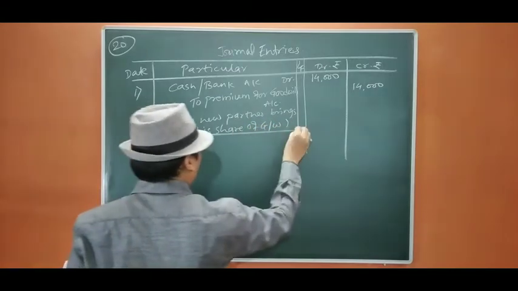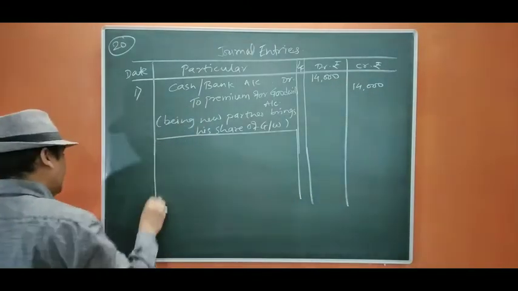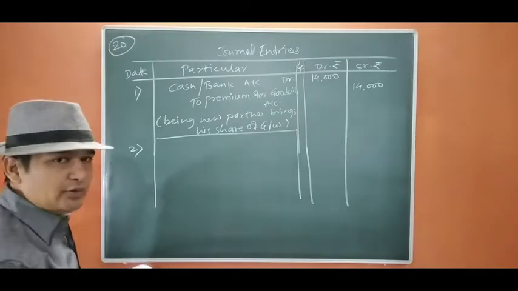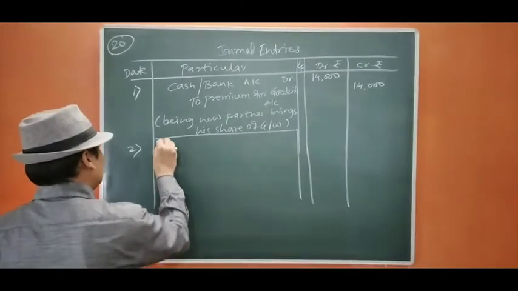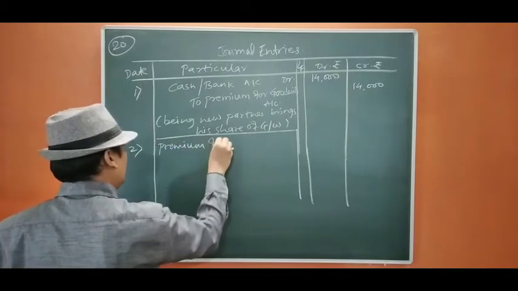Now we are going to distribute this 14,000 in the sacrificing ratio, that is 2:5. Okay, so premium for goodwill account debit.